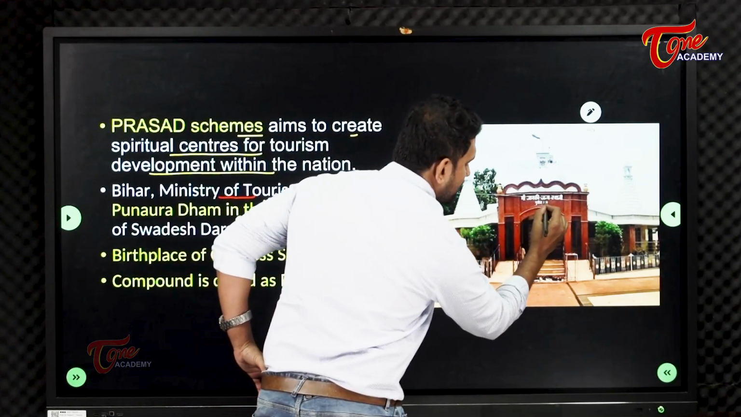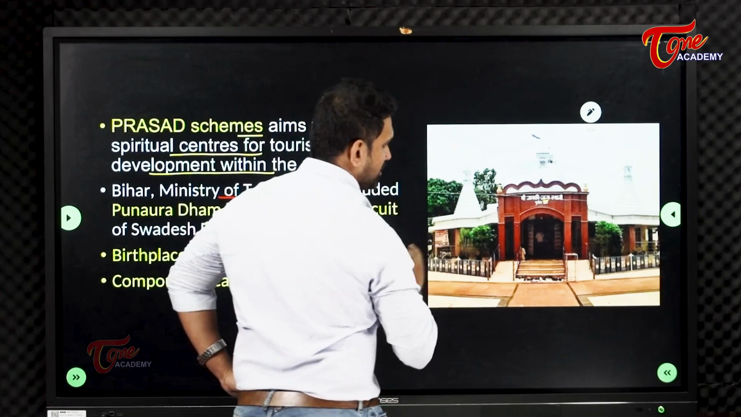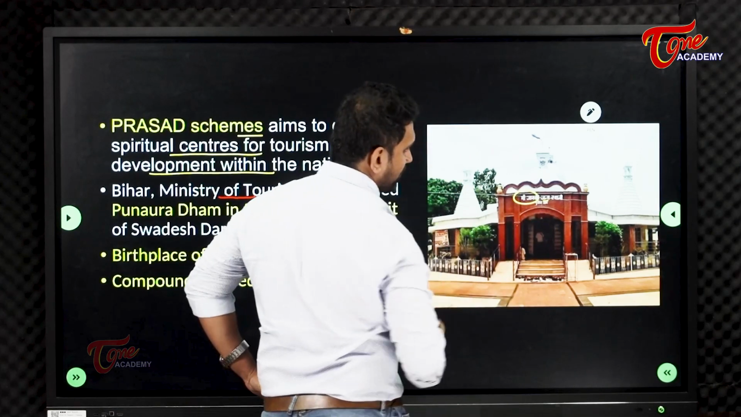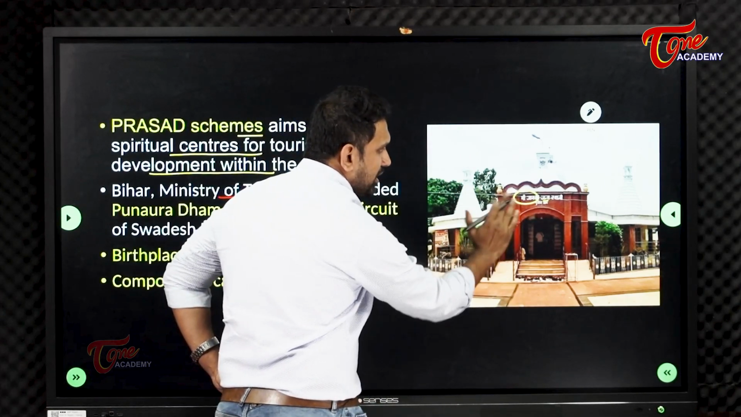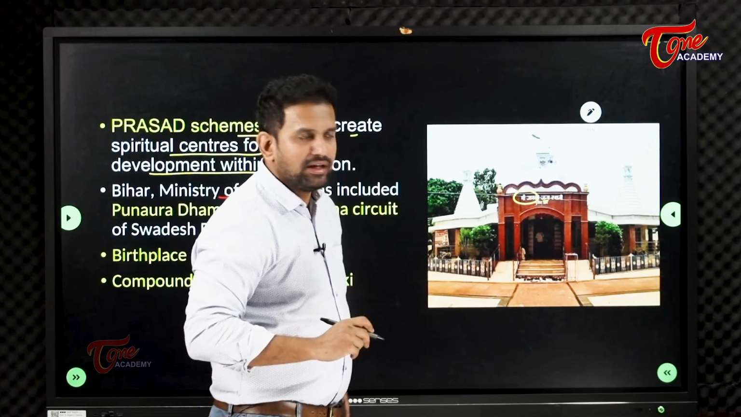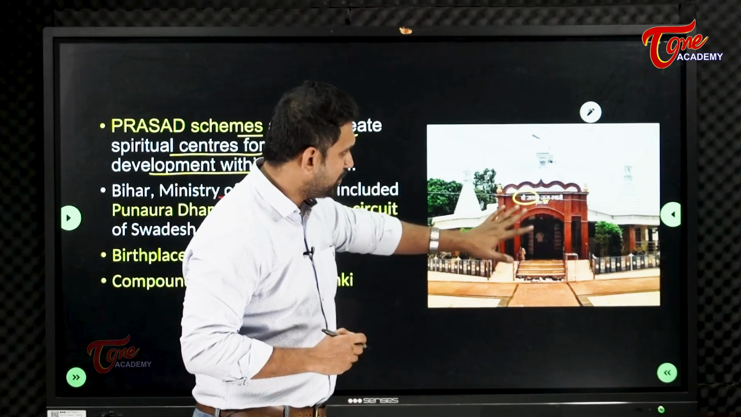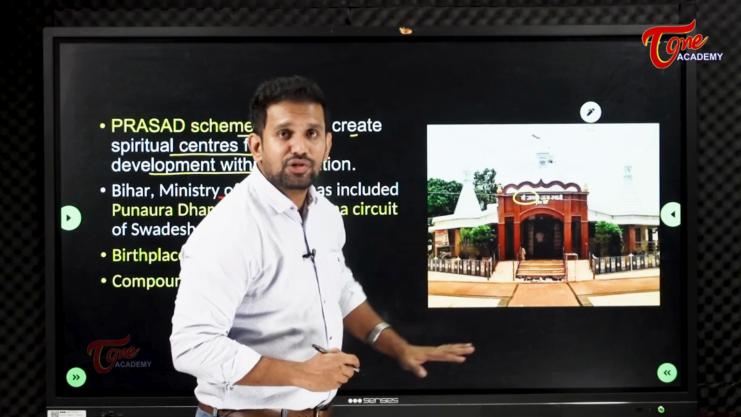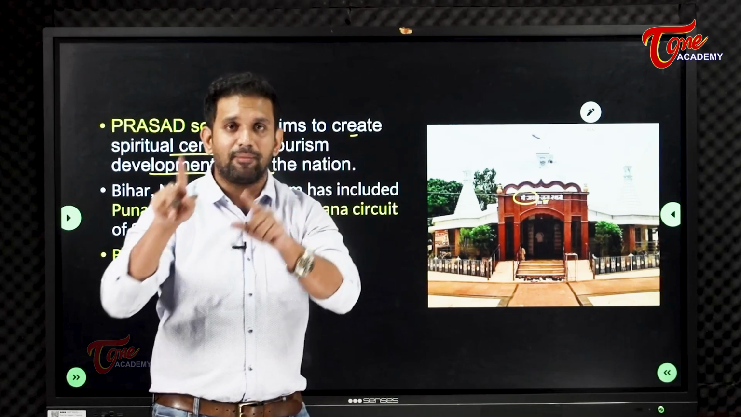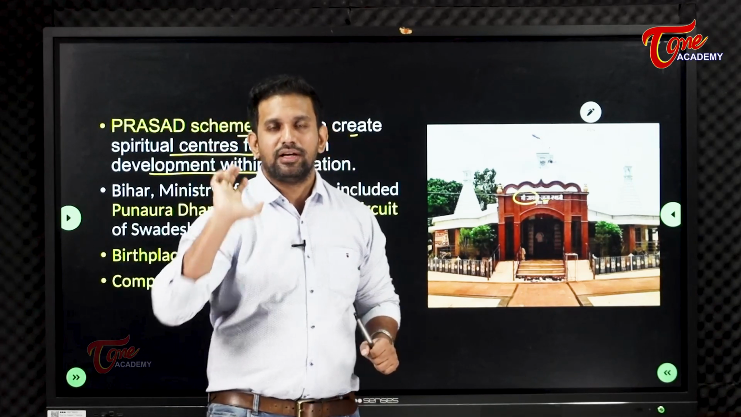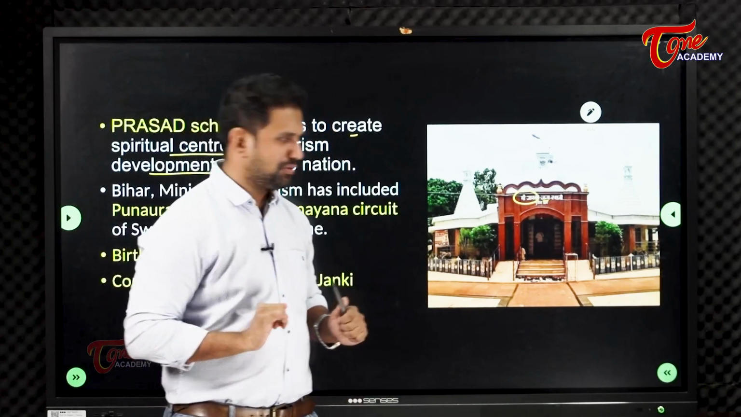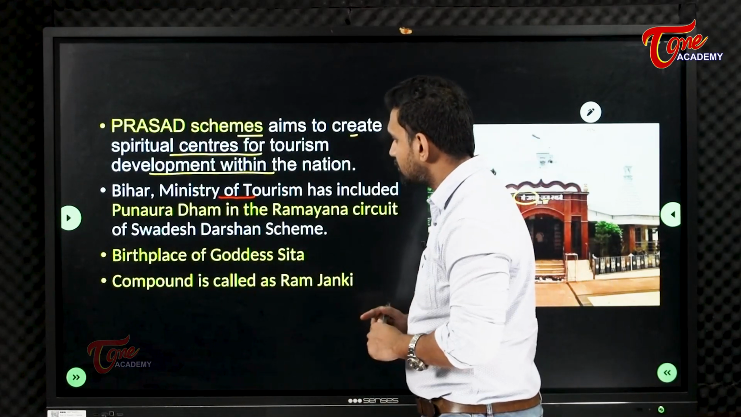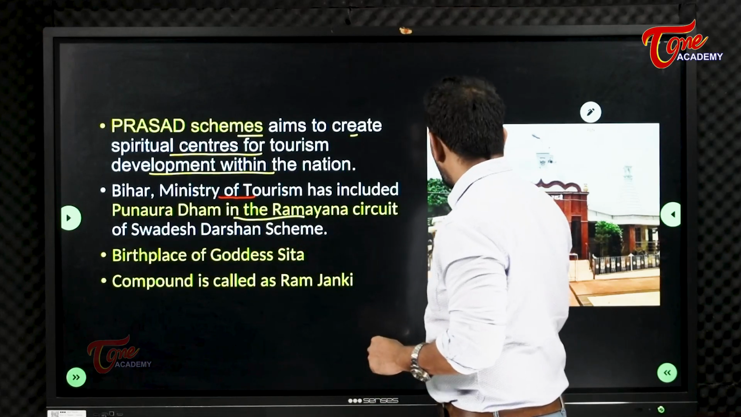Ma Janki Janmasthan means Goddess Sita's birthplace. Recently the Bihar government wrote to the Ministry of Tourism: Sir, please include this Panaura Dham, the place of birth of Goddess Sita, also in the Ramayana circuit. Now in that circuit, you will visit one more place, and you will feel very divine and happy there for sure. Remember this point, this is in Bihar.